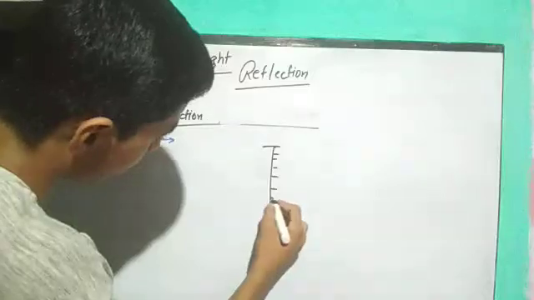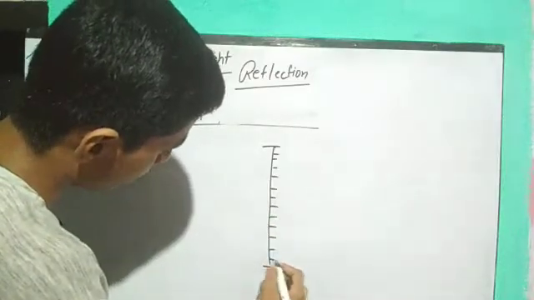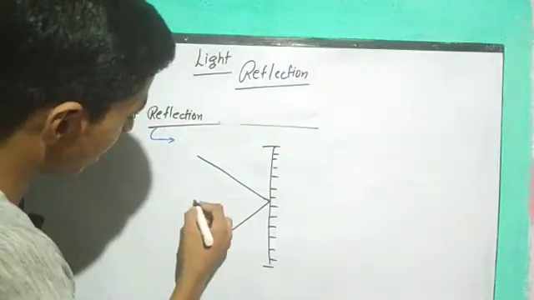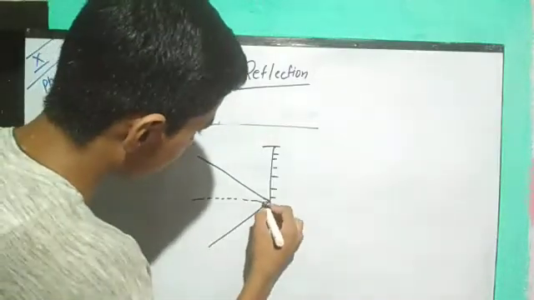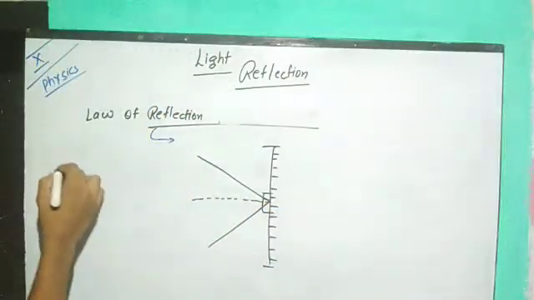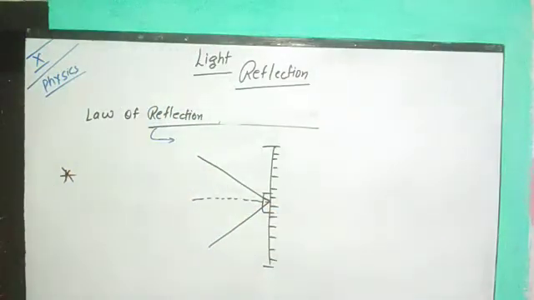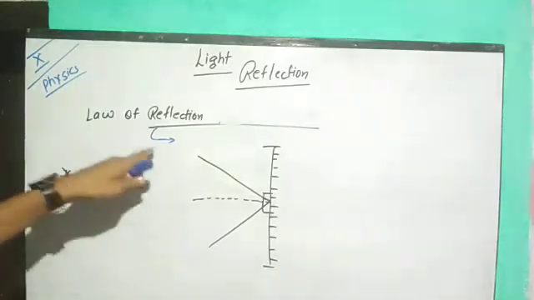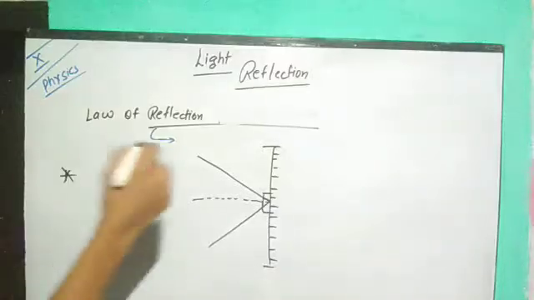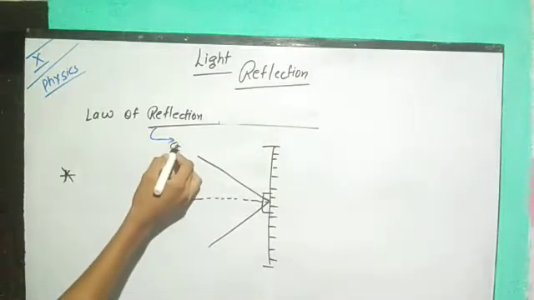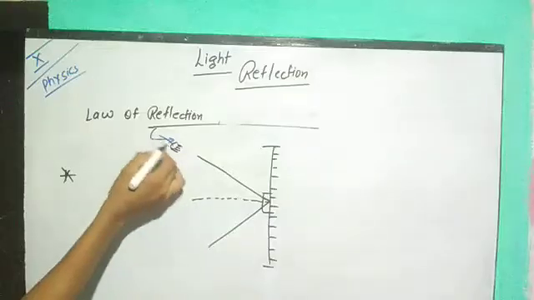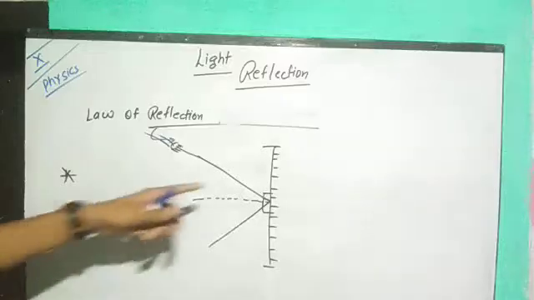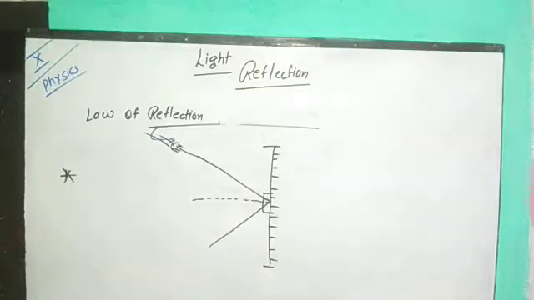So let's see the law of reflection. According to the first law of reflection, the angle of incidence and the angle of reflection always lie on the same plane. Suppose we are using a torch, and we are glowing this torch, and one ray comes from this torch and hits one surface of the mirror.